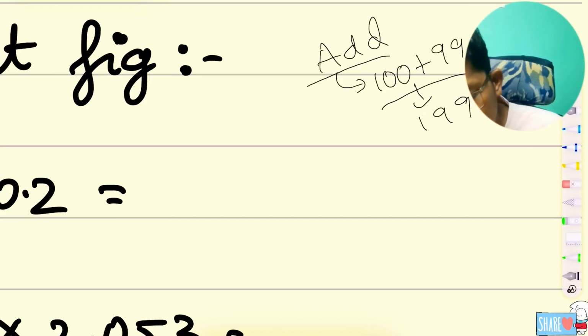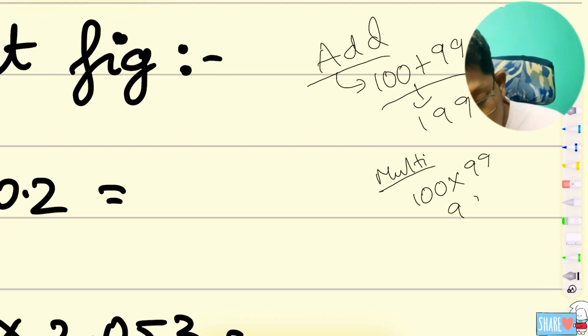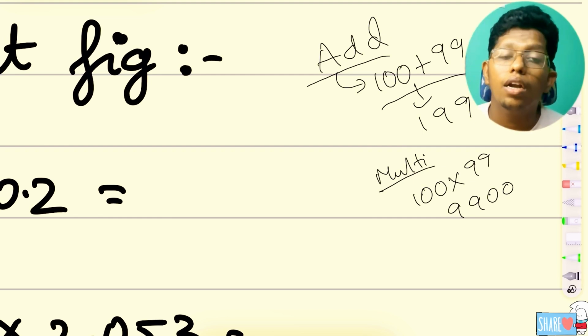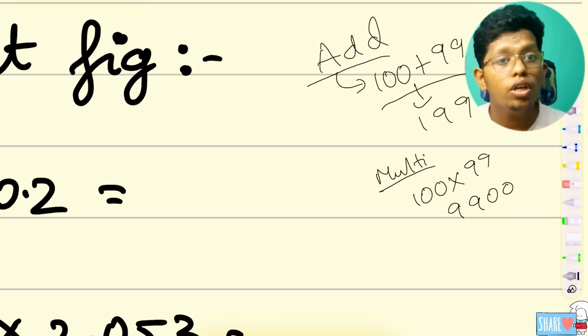But in multiplication, if you do the same thing, 100 into 99, it goes to 9,900, right? This is a very big number. If you compare 200 and 9,900, 9,900 is very big.